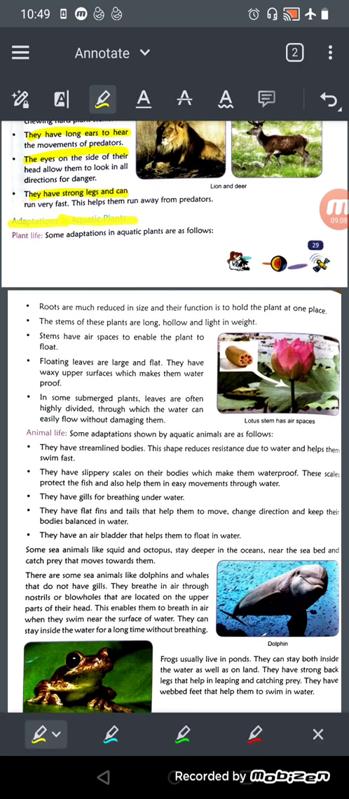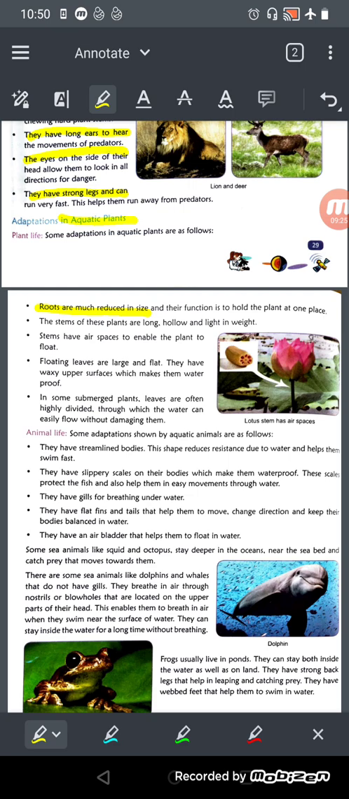Excuse me, class. Okay, so plant life, some adaptations in aquatic plants: roots are much reduced in size and their function is to hold the plant at one place, right? They have a very small root, and what is the main function? To hold the plant in one place.